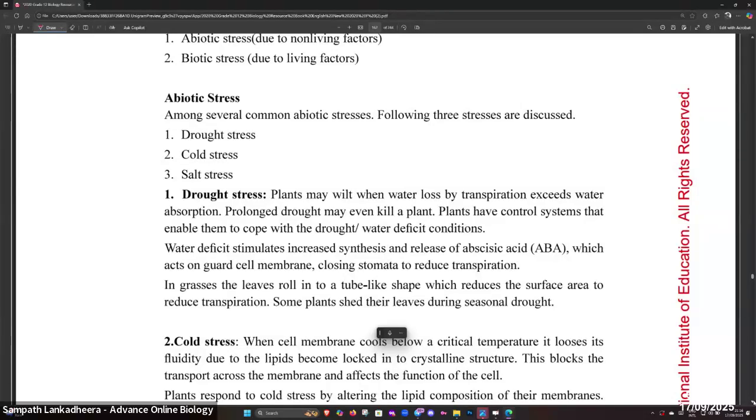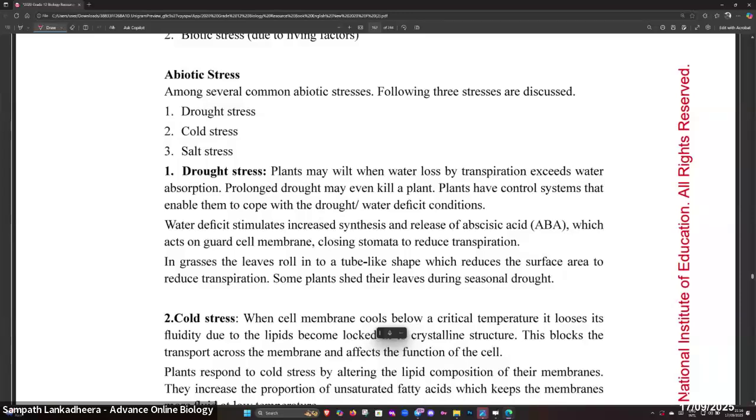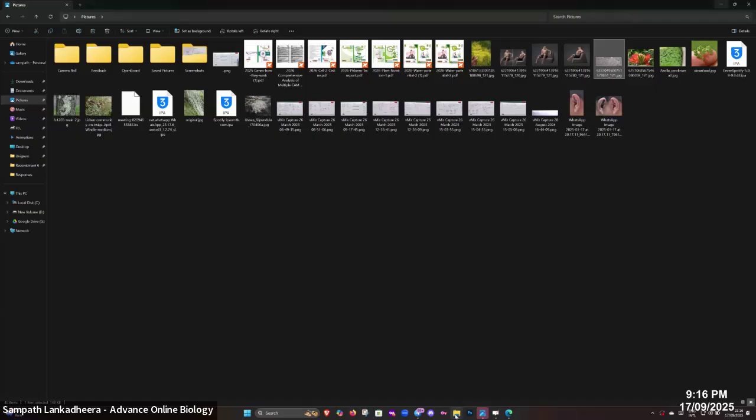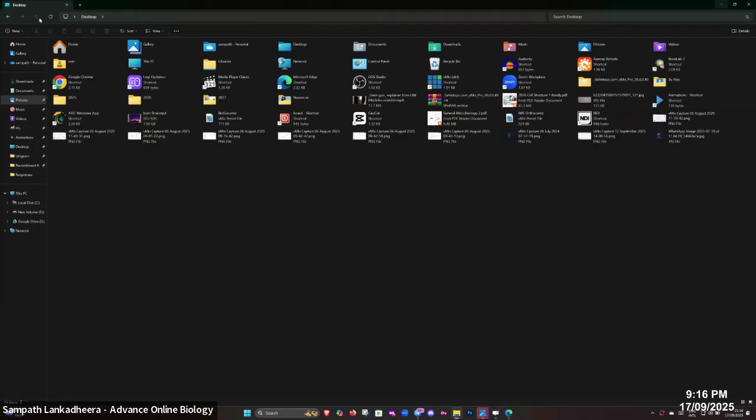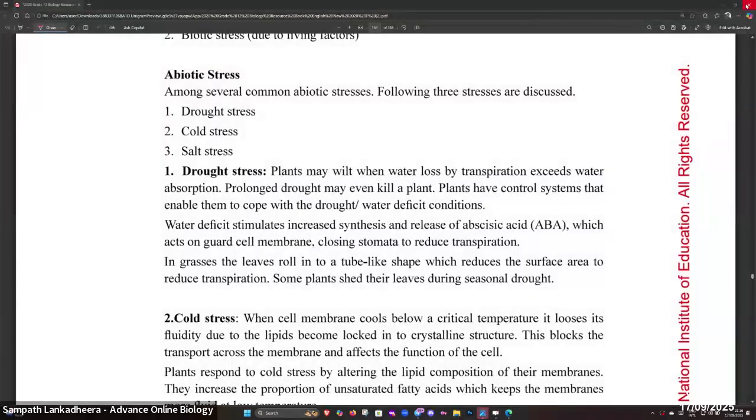Abiotic stresses. Stresses we can classify into two: abiotic stresses and biotic stresses.